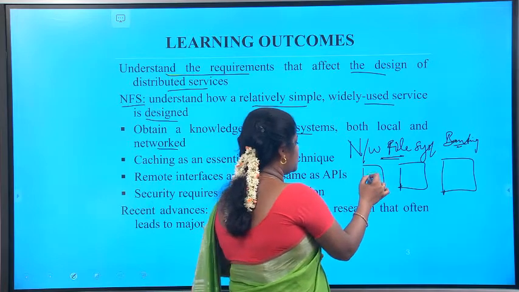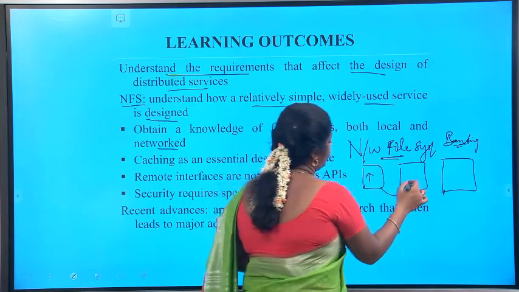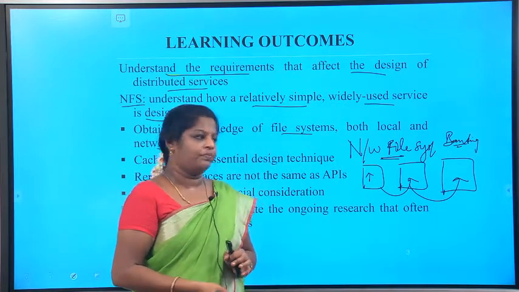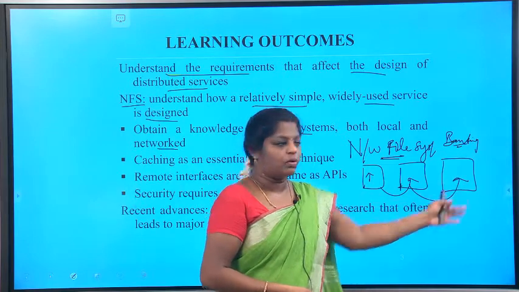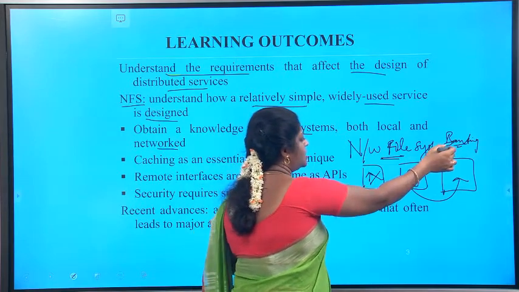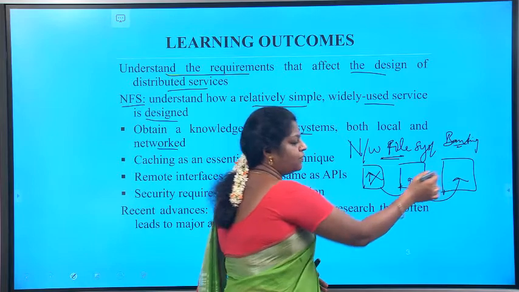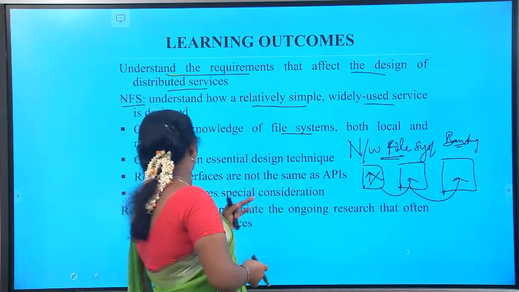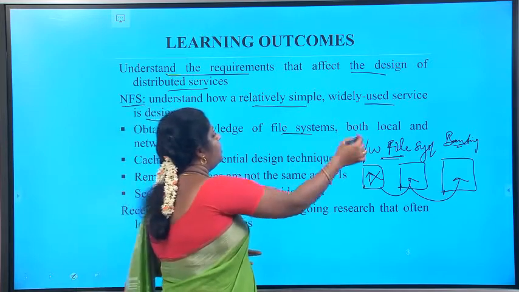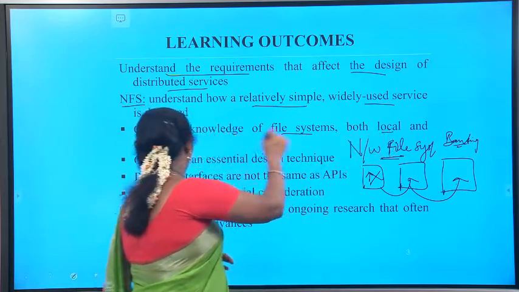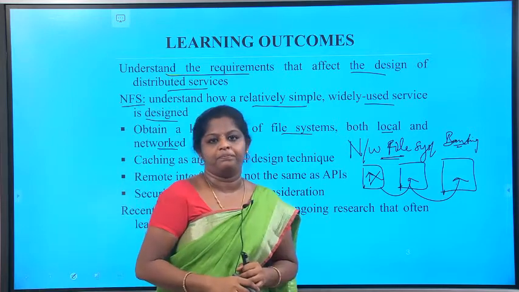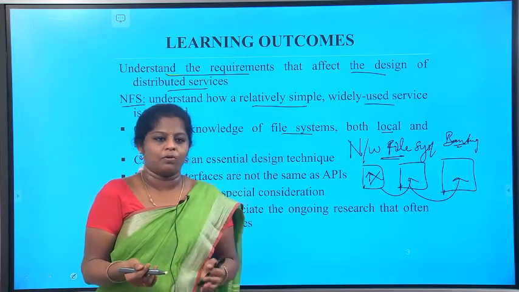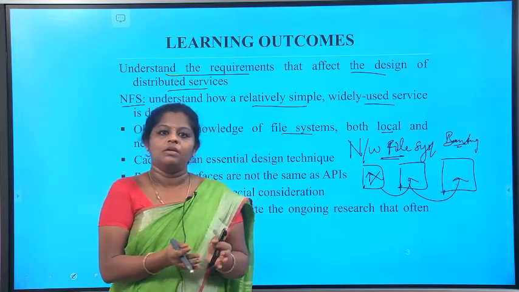Whatever information is stored in the first server, the same information will be stored in the remaining two servers also. That means we have a backup. If one server crashes, the bank can retrieve the information from either of the remaining two servers. So, moving to the file system, you should know what local and networked files are. A local file is one where, if you store information only in your laptop or your system, that is a local file.